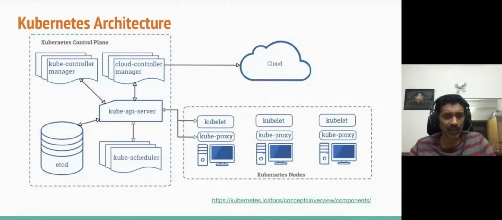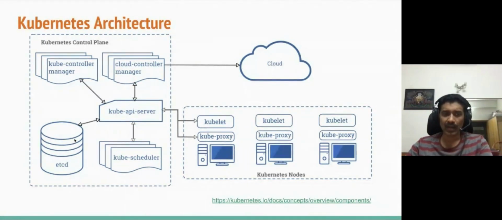Okay, so now going a little bit into the architecture side. This is a 10,000 feet architecture view. You have a Kubernetes control plane, and then you have a Kubernetes data plane. That's primarily how Kubernetes is architected, in a very good distributed system fashion. On the control plane, you have components like the scheduler, API server, different types of controllers, and then you have a central database.